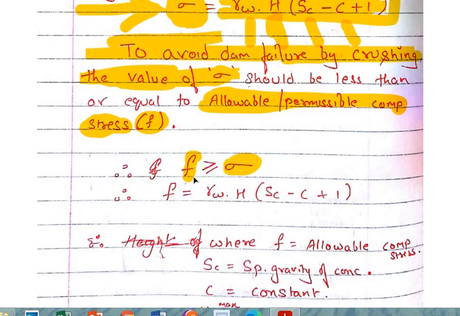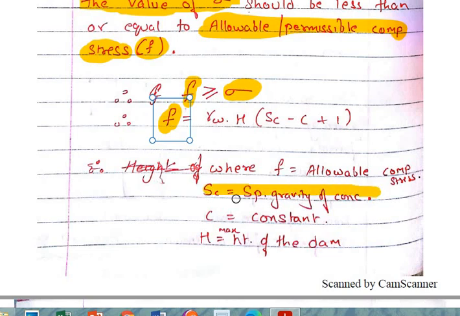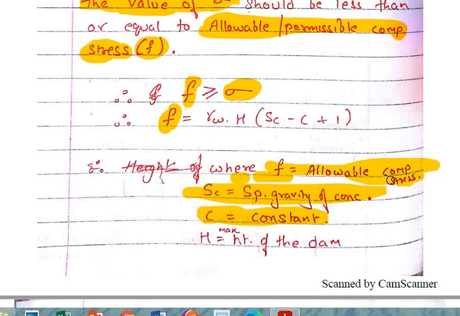Let's consider it as equal to. In that case, the formula for sigma will be valid for F also. So F is equal to the same formula, gamma W H (SC minus C plus 1), where SC is the specific gravity of the concrete, C is the uplift pressure coefficient, and F is the allowable compressive strength. Allowable compressive stress means how much stress is allowed. And H is the maximum height of the dam.